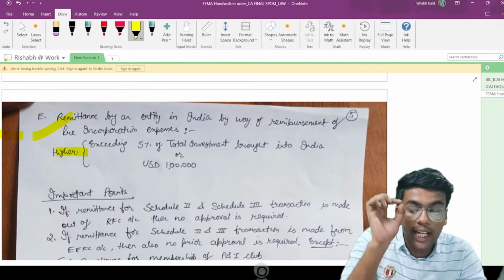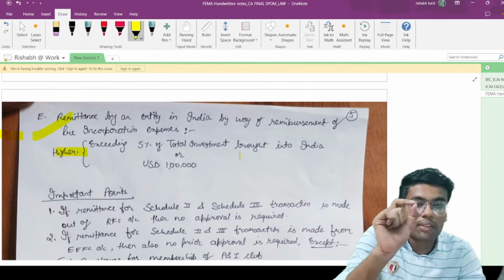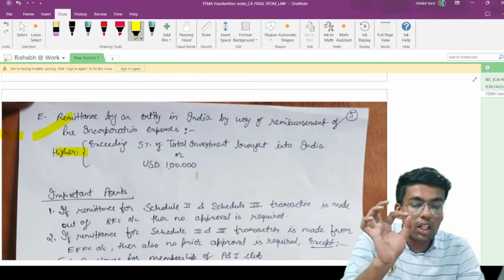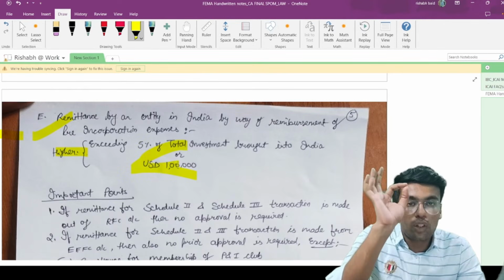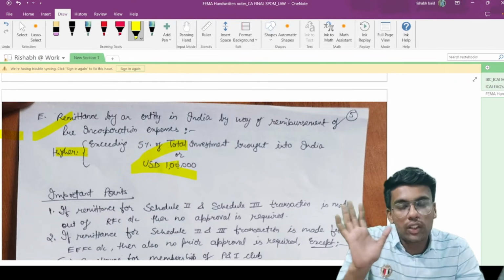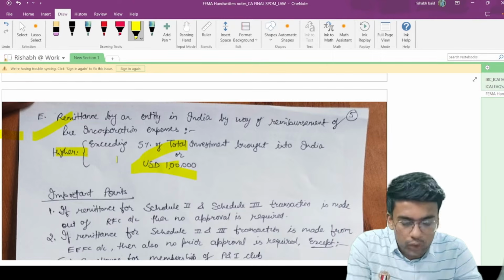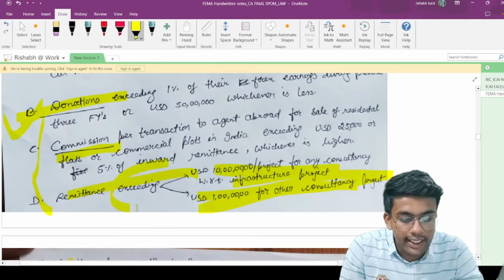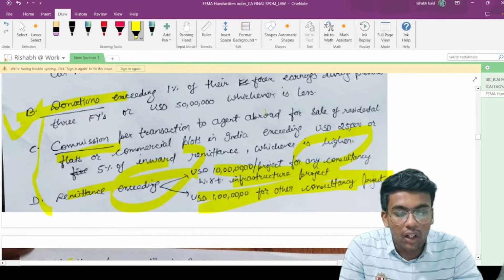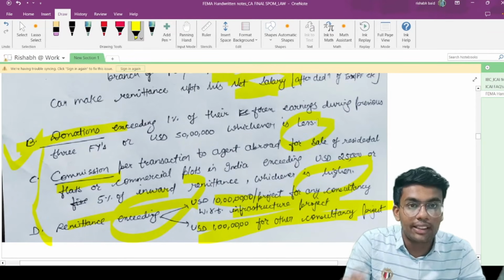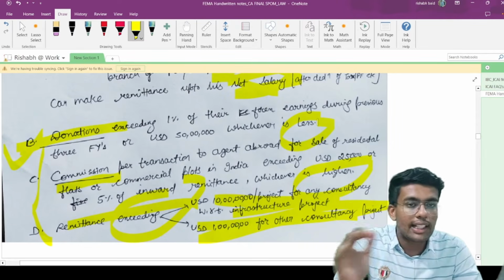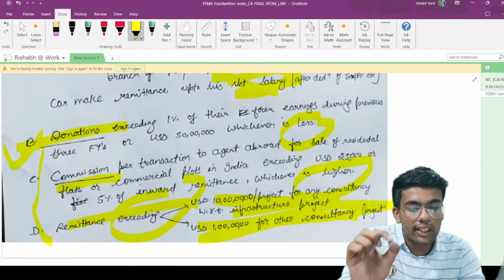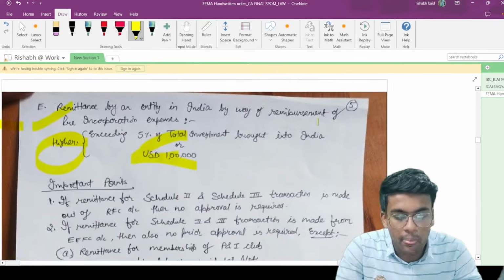So this would be the higher of exceeding 5% of total investment brought into India or US dollar 1 lakh, whichever is higher. So if you are making payment in excess of this, then also you need to have a prior approval of RBI. If you see all the cases, it is higher. Here also it is higher. Here also it is exceeding, that means higher. Here also it is higher. Only in case of donation it is lesser. So please, this is a shortcut to remember which is less and which is higher. In case of donations only it is less, all others are higher amounts.